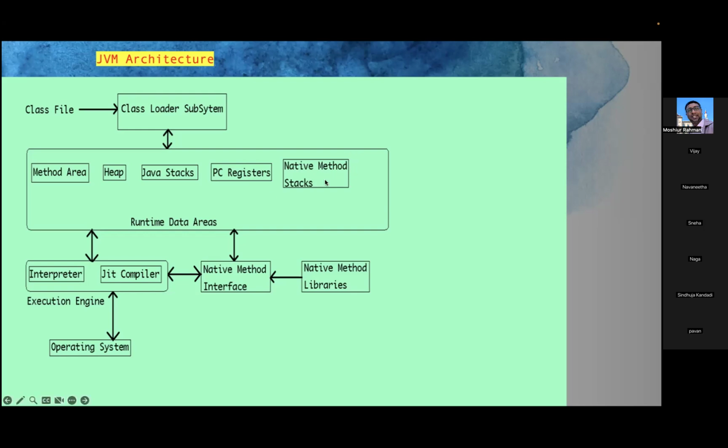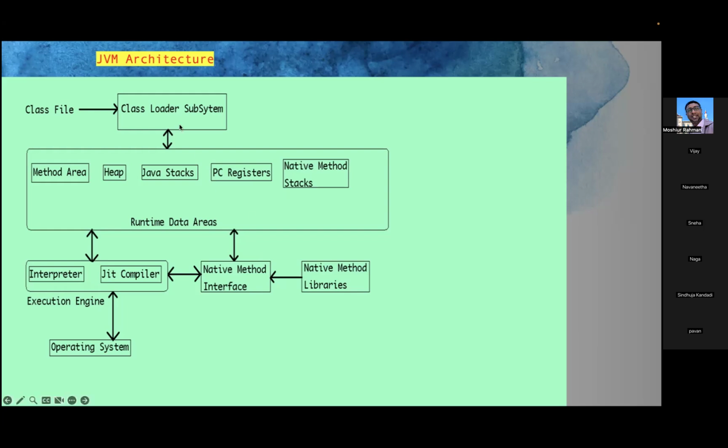Second, native method stacks. Native means depending upon another programming language. Sometimes the requirement comes that my Java program should interact with other programming languages. In that case, this native method stack memory component is used to store values, that is, the methods we use to support data from other programming languages. So these are the runtime data areas.